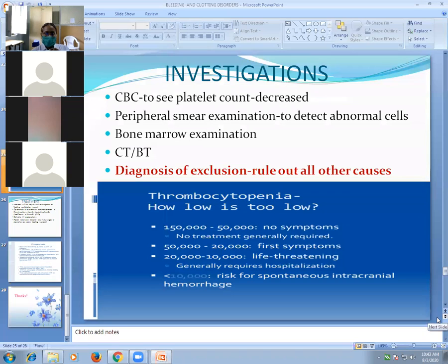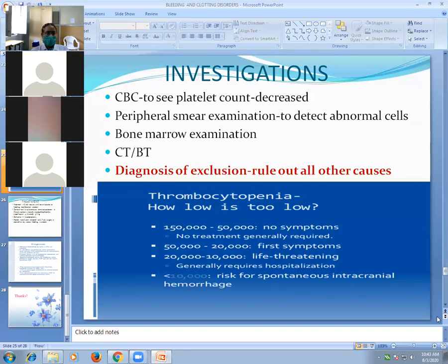Now the investigation in a patient with bleeding disorders. Whenever a patient comes to you with a known case of bleeding disorder, or with low platelet count, or with bleeding over the body, meaning petechiae, purpura, gum bleeding, mucosal bleeding, in any form, and you suspect a bleeding disorder or low platelet count, your basic investigation is first to see the platelet count.